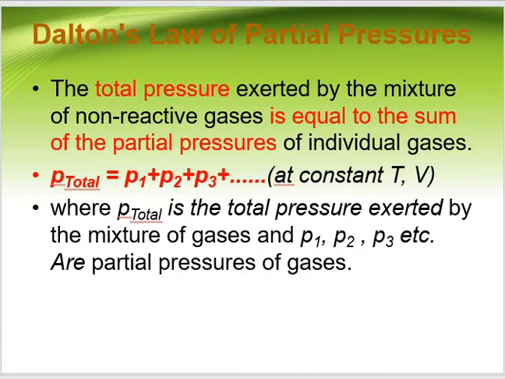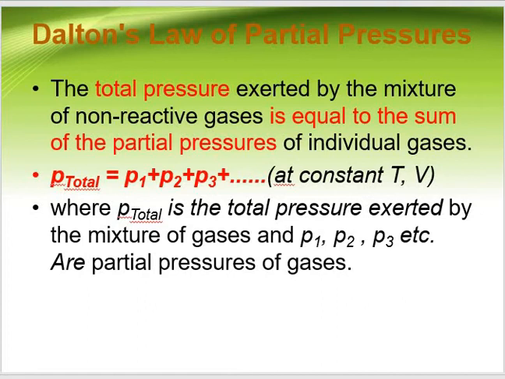The total pressure exerted by the mixture of non-reactive gases is equal to the sum of the partial pressures of the individual gases. So P total is the total pressure exerted by the mixture of gas. P1 is the partial pressure of gas 1, P2 is the partial pressure of gas 2, and P3 is the partial pressure of gas 3.